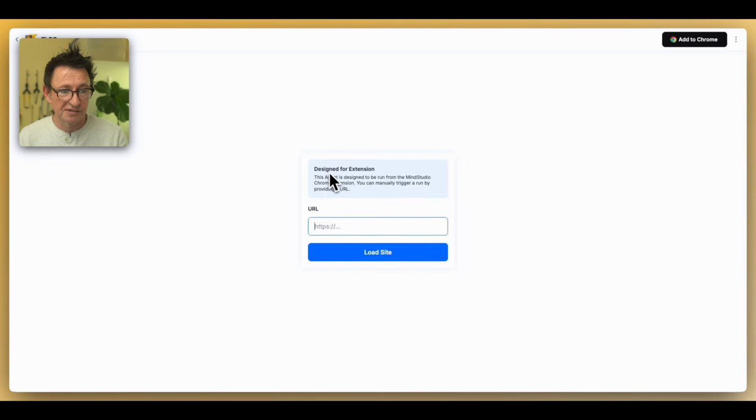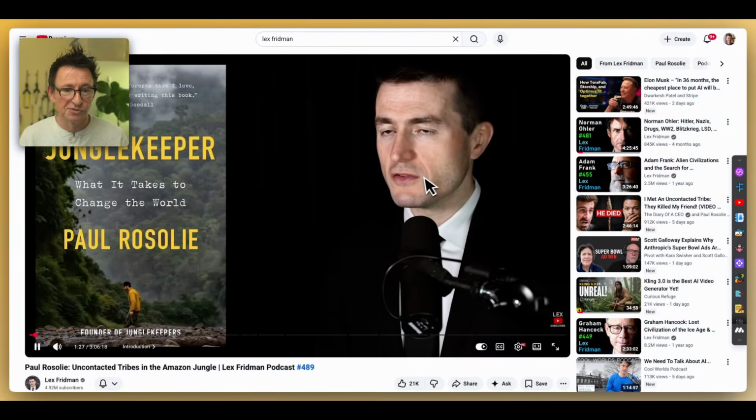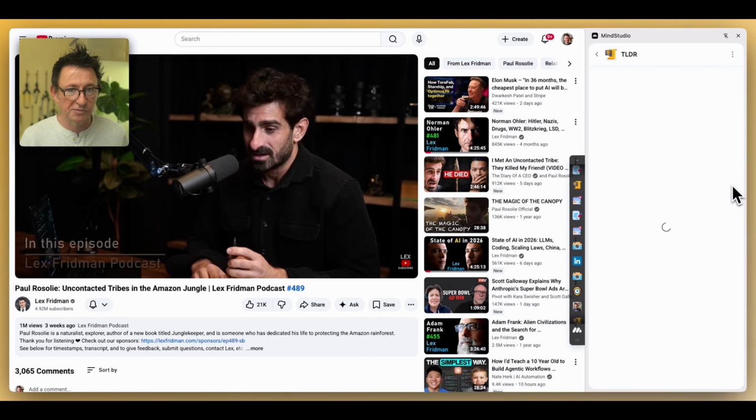And as you can see, it says it's designed for the browser extension, for the Chrome extension. If you don't have the Chrome extension, you should click Add to Chrome. It'll take you to the Chrome store and let you install it. It's a free extension. Or since I have it installed, all I need to do is click here. And I'm going to click this Pin in Extension button, because it automatically then adds it to my Chrome extension. Then I can go to any video, find the extension, and simply click this button. And that's how easy it is to get your own TLDR superpowers.